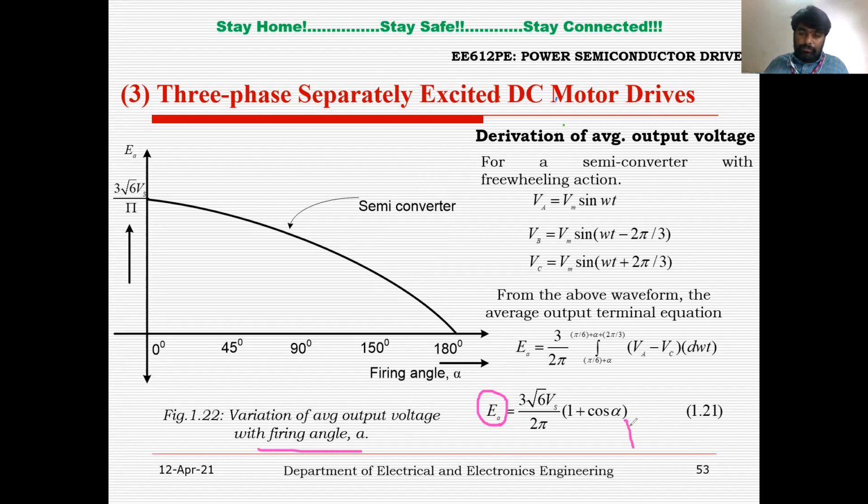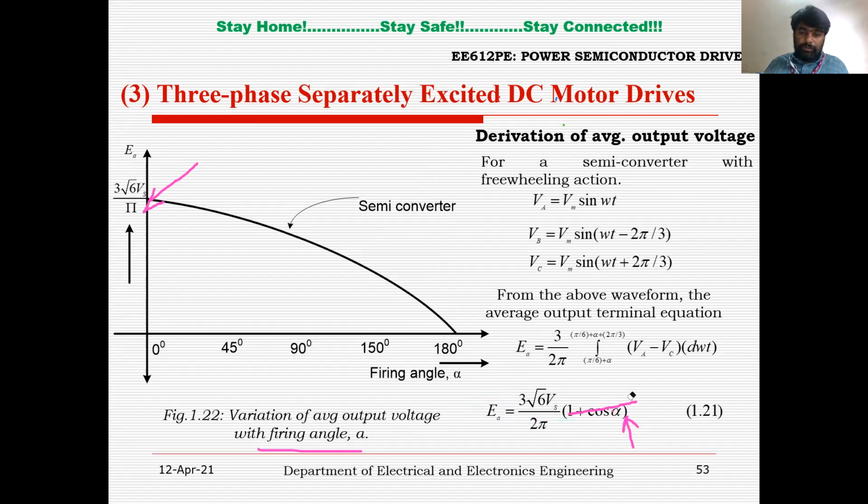If I substitute alpha equals 0, cos 0 is 1, 1 plus 1 is 2. So the 2 in the numerator and 2 in the denominator will get cancelled. EA will be 3 root 6 into Vs divided by pi at alpha equal to 0.